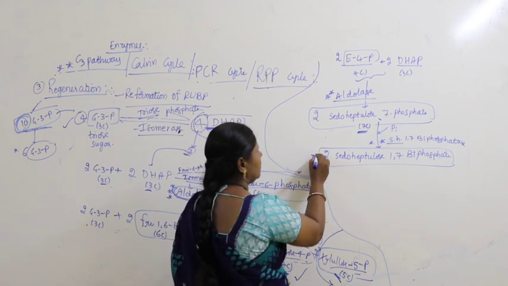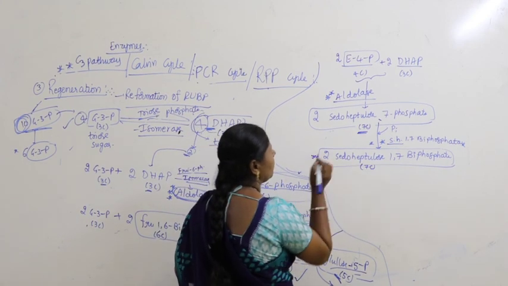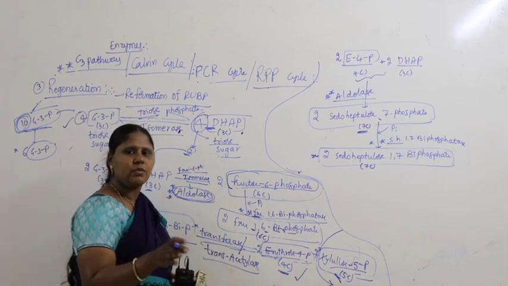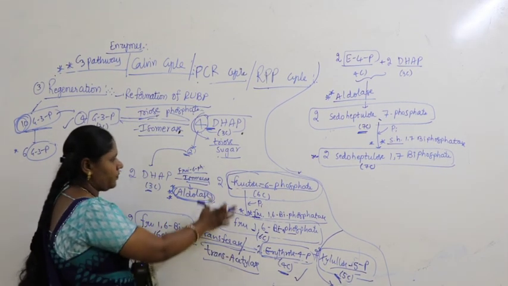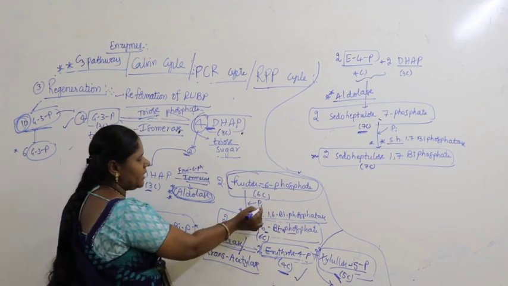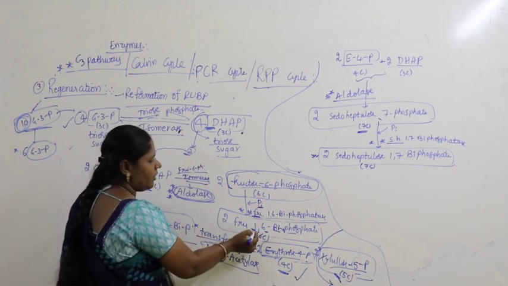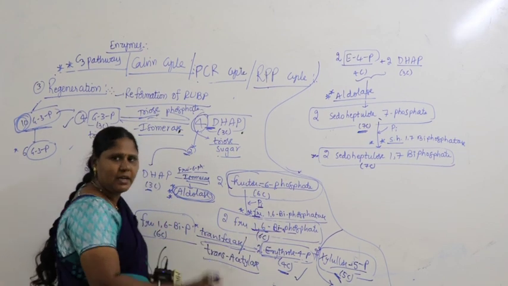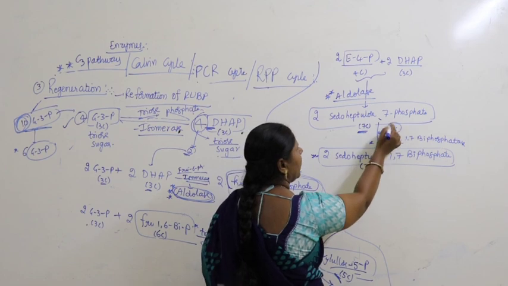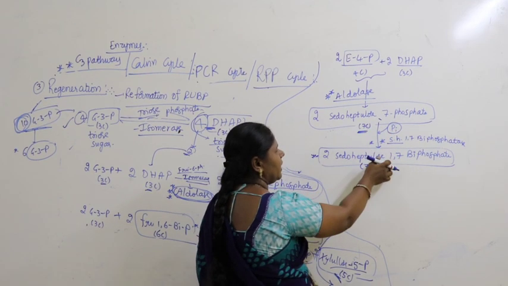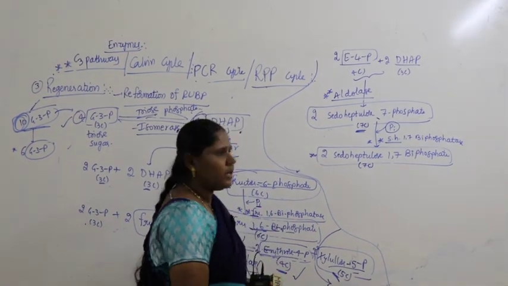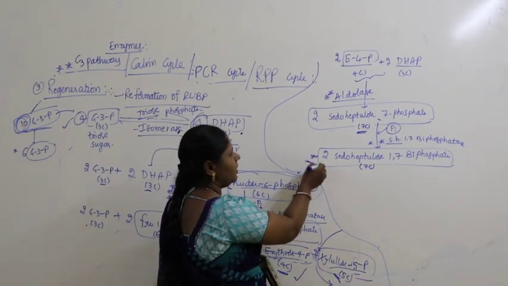So here immediately we see it has 7 carbons. Guys, wherever 1 phosphate is there, immediately it gets converted into 2 phosphates. Like here, fructose 6-phosphate is there, immediately it is adding inorganic phosphorus, getting converted into 1,6-biphosphate. Similarly, sedoheptulose 7-phosphate is there, here we are adding inorganic phosphorus, immediately getting converted into sedoheptulose 1,7-biphosphate.